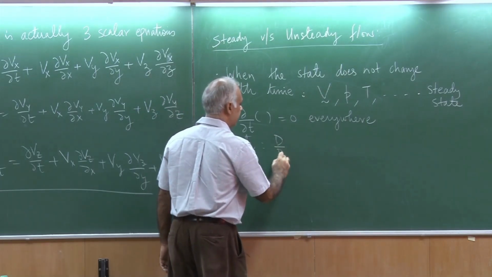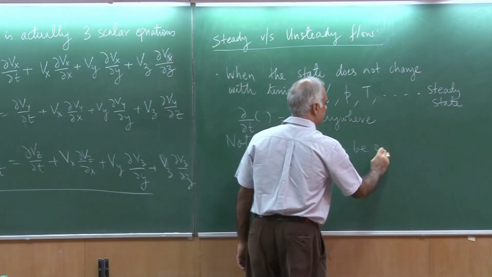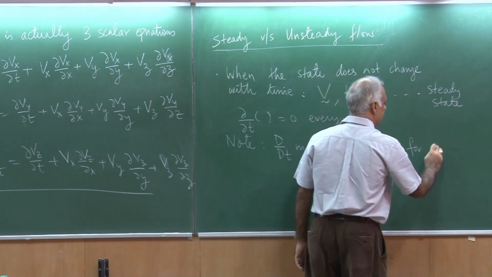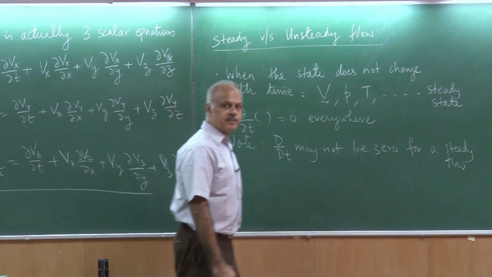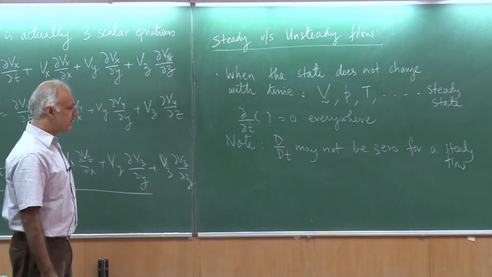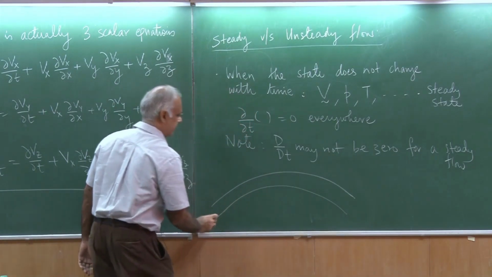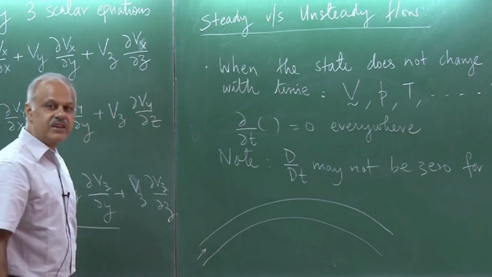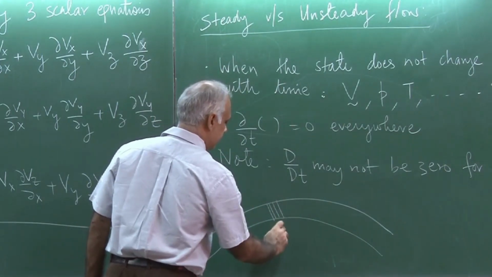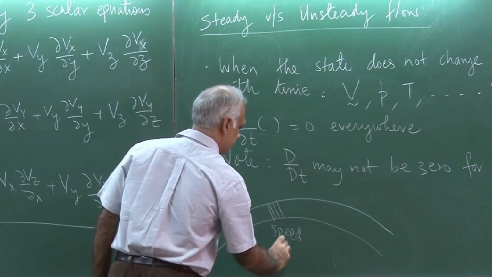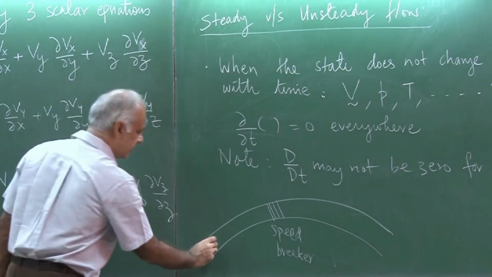Okay. Notice that d by dt may not be 0 for a steady flow. And that is not so difficult to see. So, I can give you the example of the road again. So, this is a road where I have certain traffic, a certain flow, and maybe I have a speed breaker here. So, there are different vehicles.